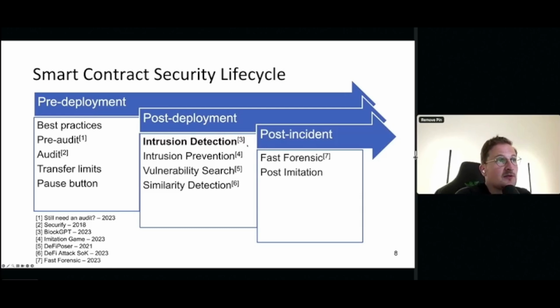We can build intrusion detection and prevention systems. We can proactively search for vulnerabilities on the given blockchain state. We can look for similar attacks. Out of the 200 attacks that we looked at, I believe we have found that at least 30% of these attacker contracts are 80% similar to each other, right? So you can create embeddings of smart contracts, and then you can look at their similarity. You can compare, for example, the attacker contracts. Attacker contracts and vulnerable contracts both are actually similar. So we can really learn from past attacks.